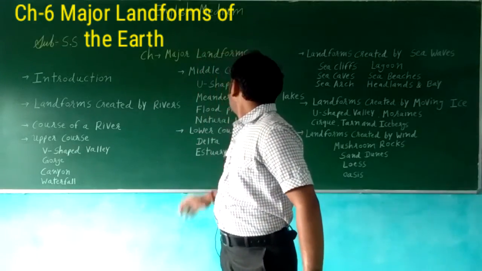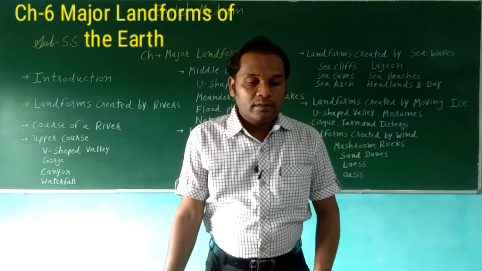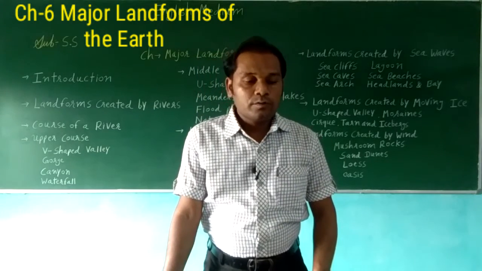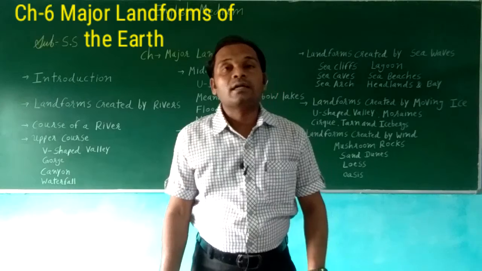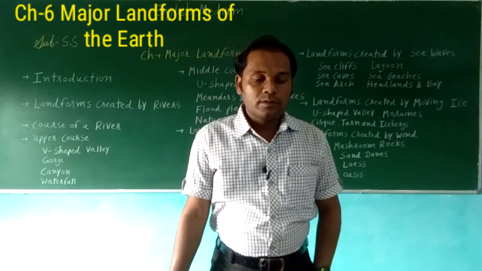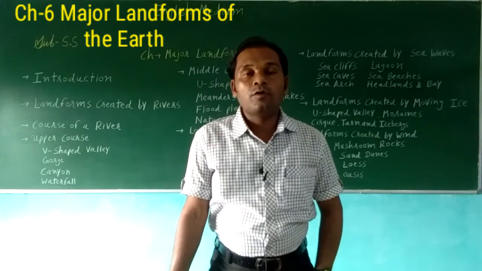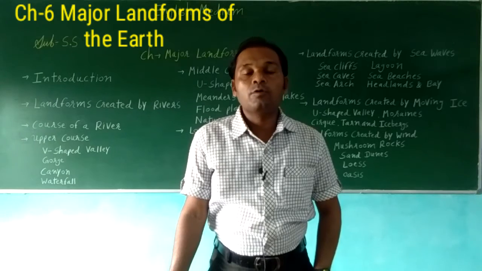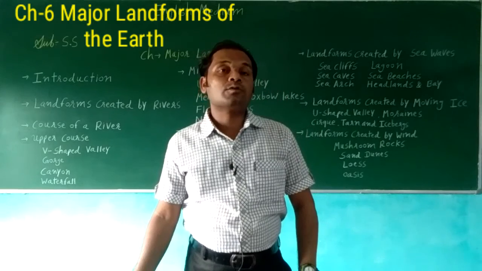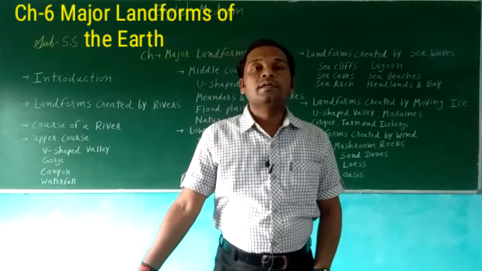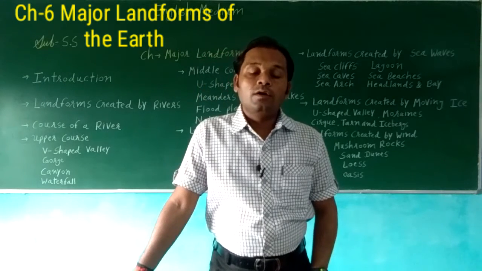Now natural levees. Natural levees are elevated slopes formed due to the deposition of sediments, silt, and other materials close to the river bank over a long time.